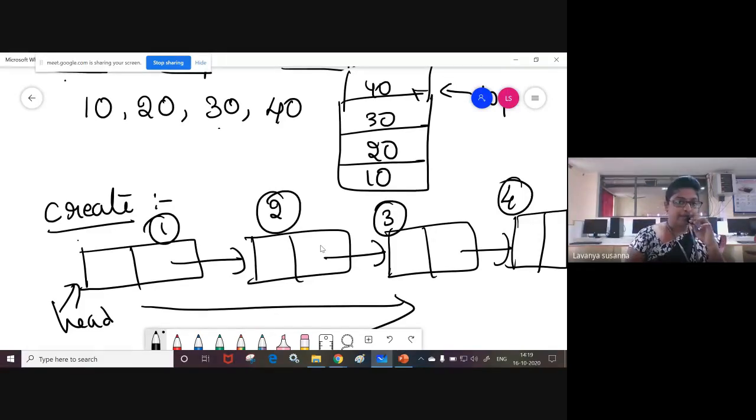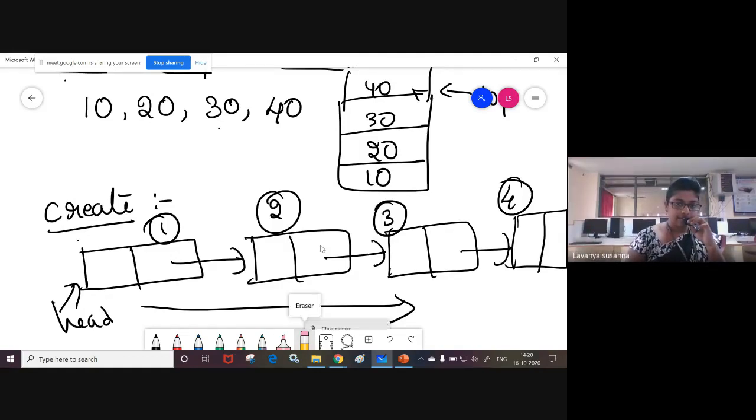Now, coming to stacks, how is the linked list created? This is the actual linked list creation. First node you will create and link it. Second node, you will link it. Next third node, you will link it. Next fourth node, and you will link it like this. You will create the nodes and you will link them.